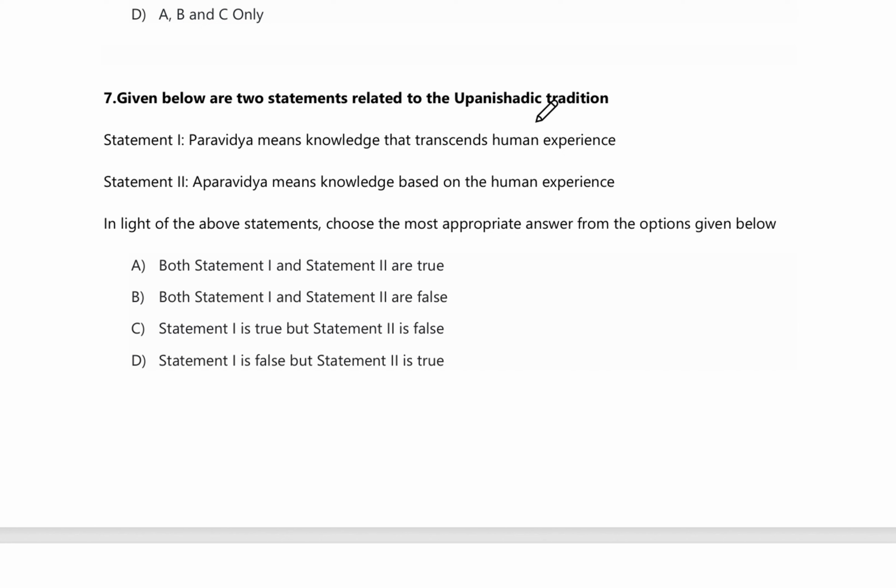Paravidya means knowledge that transcends human experience. This is true. And aparavidya means knowledge based on human experience. So para means transcendence and human experience means apara. This is also true. So option A will be correct, that is, statement 1 and statement 2 are true.